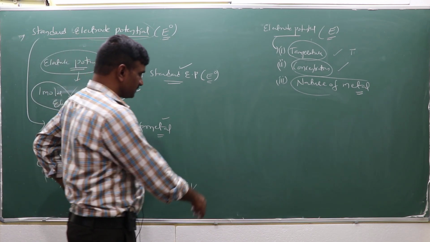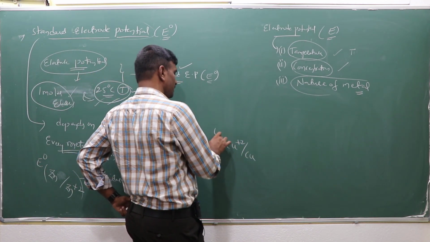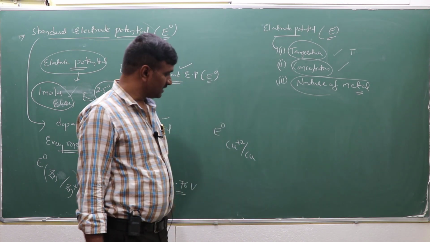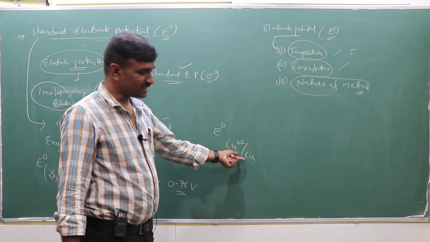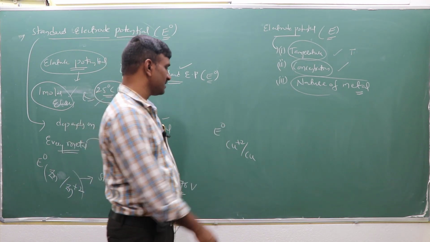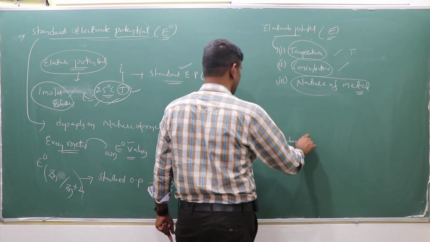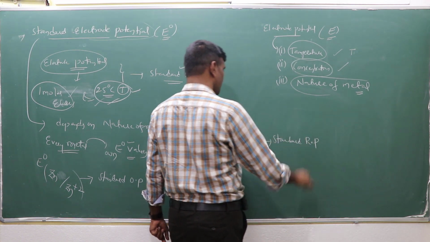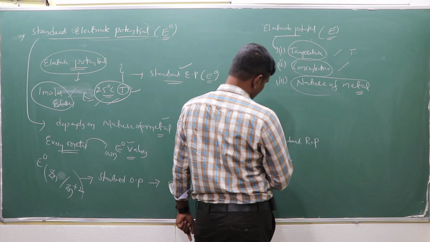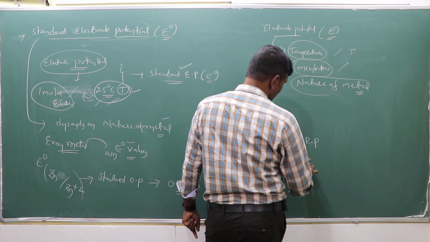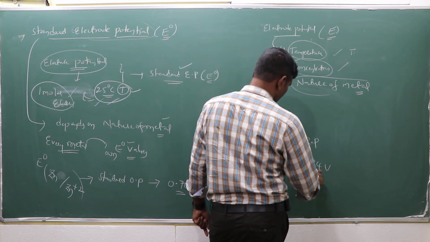And similarly, Cu²⁺ while taking 2 electrons is going to be Cu. Earlier I mentioned that. This is which one? Reduction process. So the potential of the reduction process is the reduction potential, and this E0 is the standard reduction potential. So the standard reduction potential of Cu²⁺/Cu is how much? 0.34 volts.